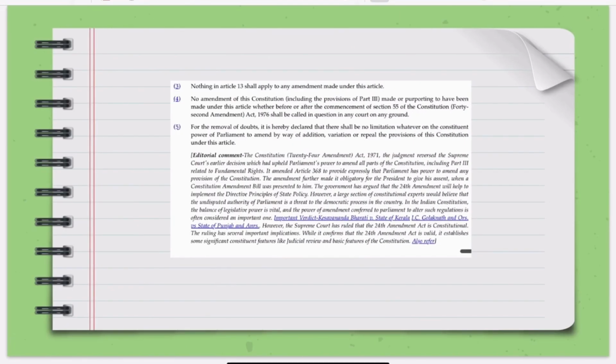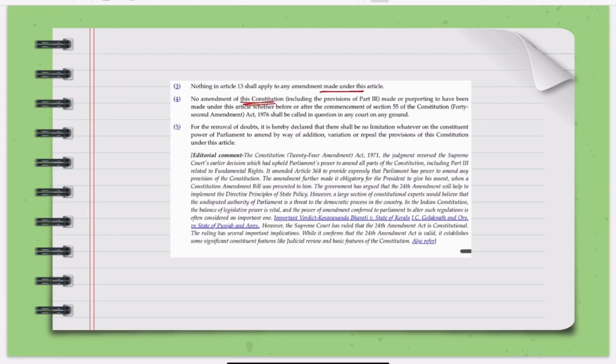Now there are certain clarifications given in Article 368 itself. Article 13, which says no law can violate fundamental rights, does not apply to constitutional amendments made under this article. So you can make certain amendments which can affect fundamental rights, and no court can question a constitutional amendment just because it affects fundamental rights. Parliament has full power to amend any part of the constitution, including the fundamental rights.